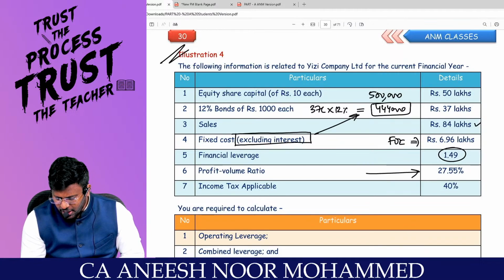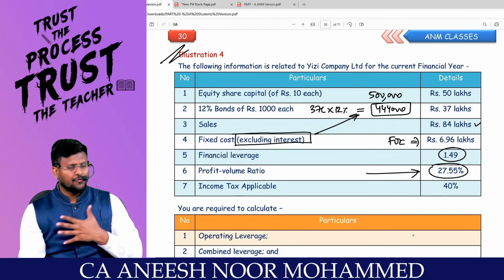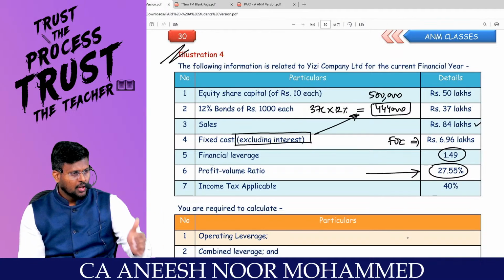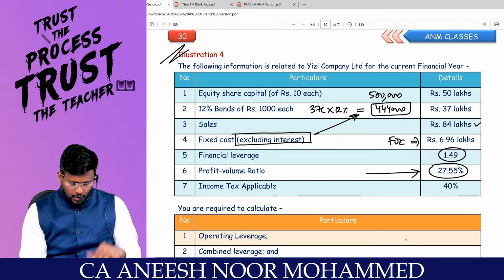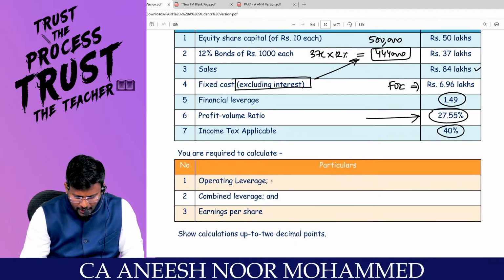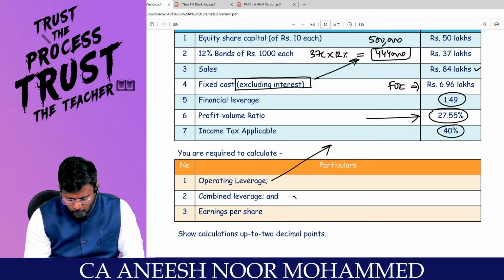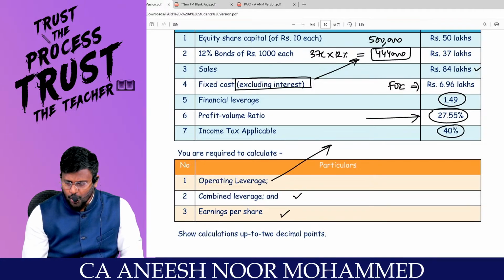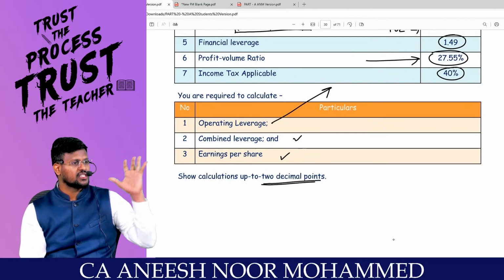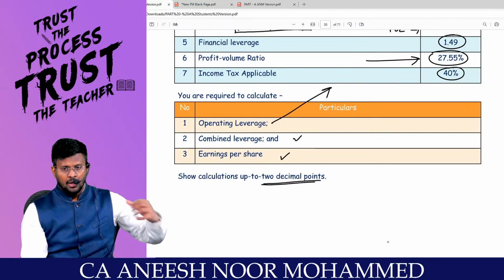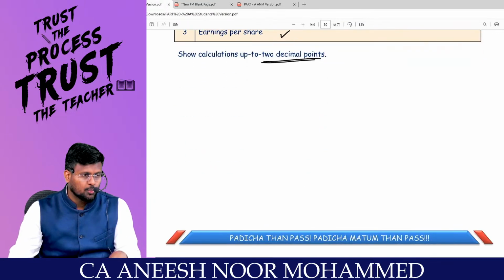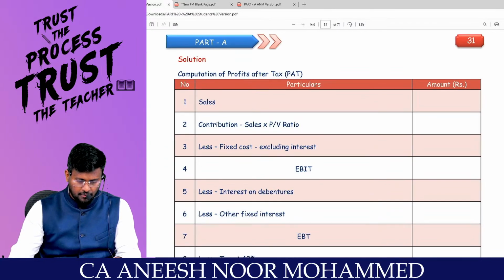Profit volume ratio they have given, so we can easily find out the variable cost ratio. Sales minus variable cost ratio gives the profit volume ratio. Income tax applicable is 40%. You are required to calculate the operating leverage, the combined leverage and also the EPS. Show calculation up to 2 decimal points. This question will teach us certain important things. I will tell you how to proceed, my dear lovable students.